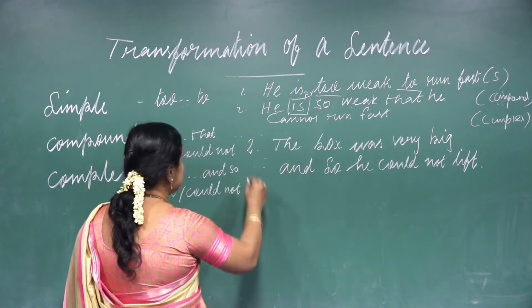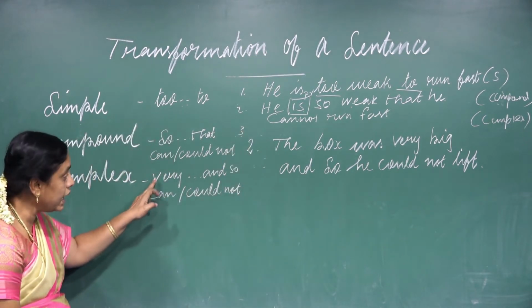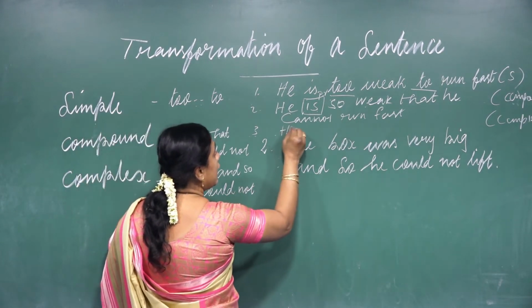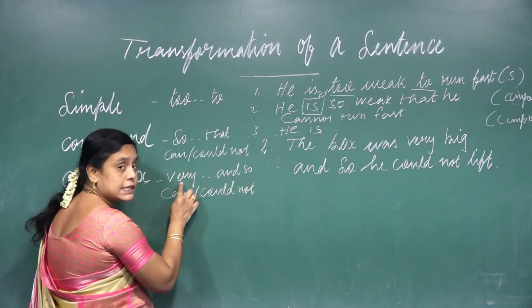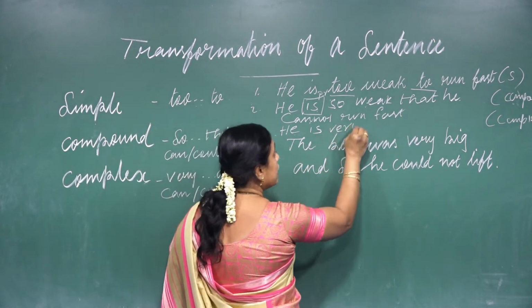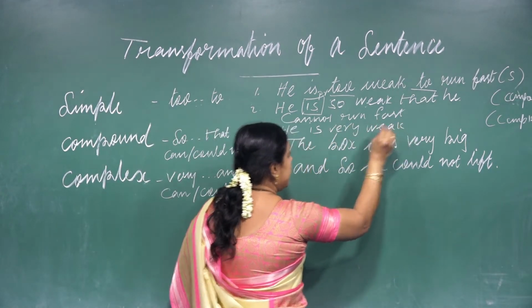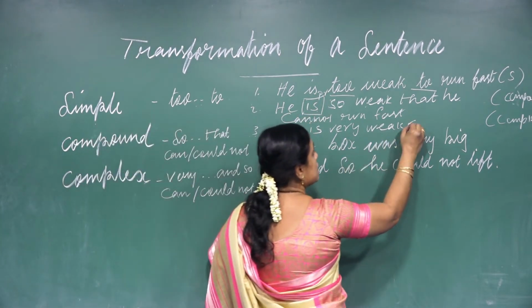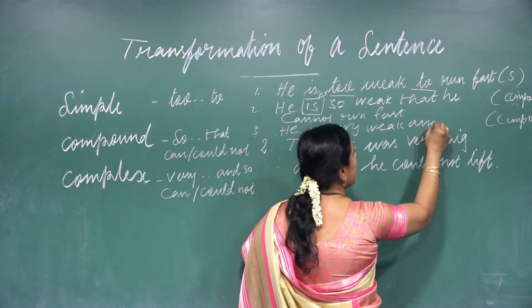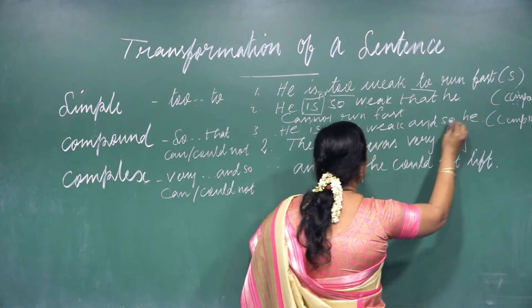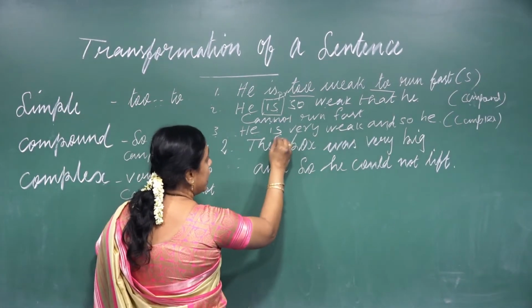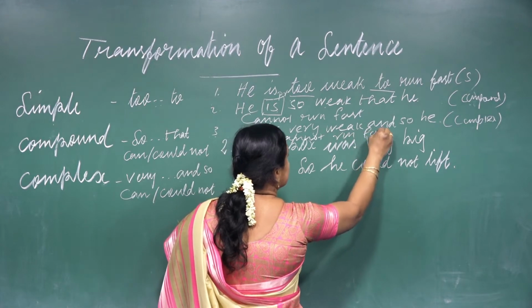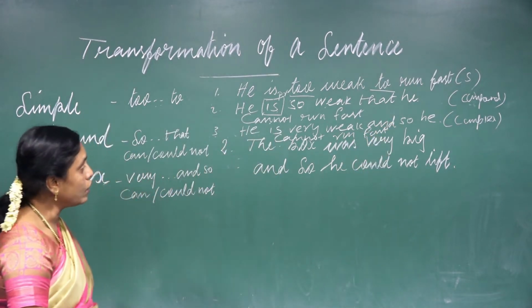Now in the complex, see here, it is very and so, can and could not. Now write on the board: He is very weak. And next, instead of "that" and "to", what do you write? "And so". He is very weak and so he cannot run fast, because the sentence is present tense. So this is how you have to change it.